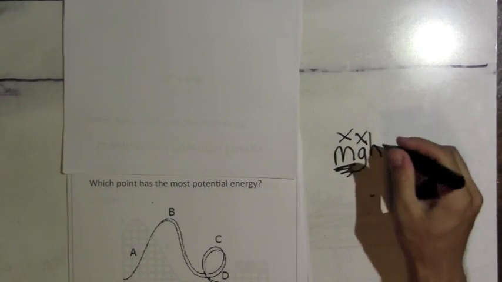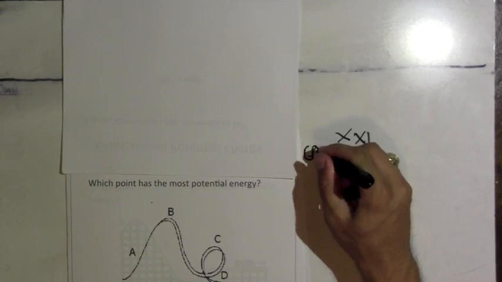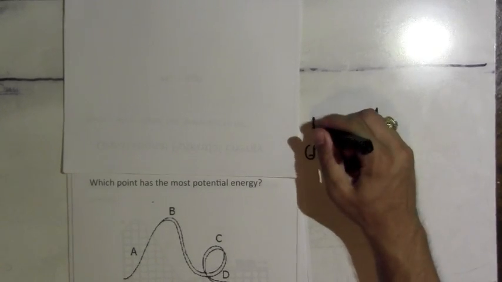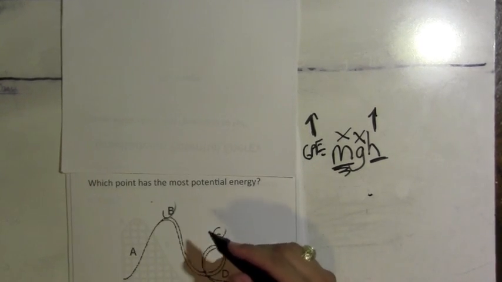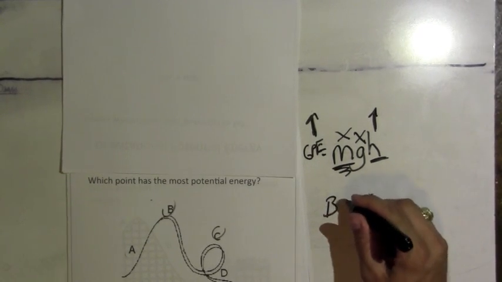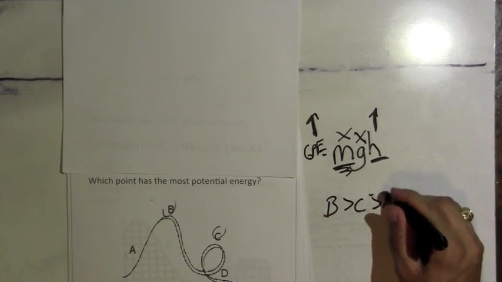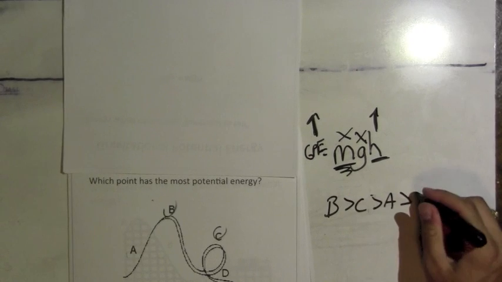So really the only factor that's going to be determining how much potential energy an object has is the height. So you want to have a high height for a high potential energy. So the point that's going to have the most potential energy is going to be the one that's physically the highest, and in this case it would be B, followed by C, followed by A, and then followed by D. So we could rank those and say B is greater than C, which is greater than A, which is greater than D.